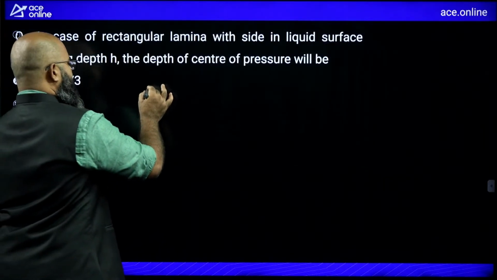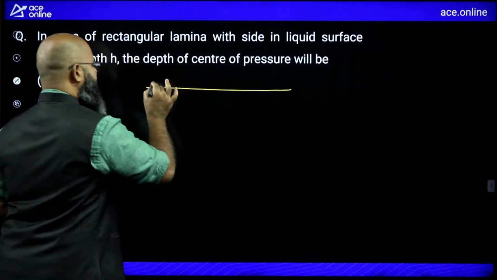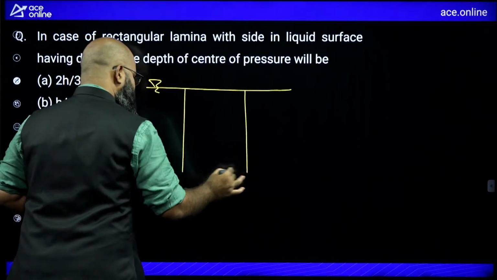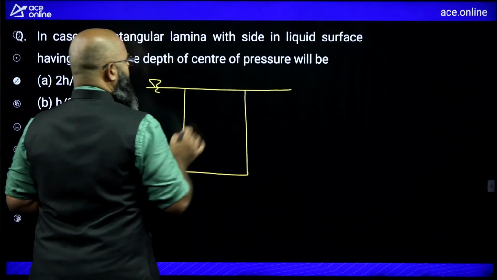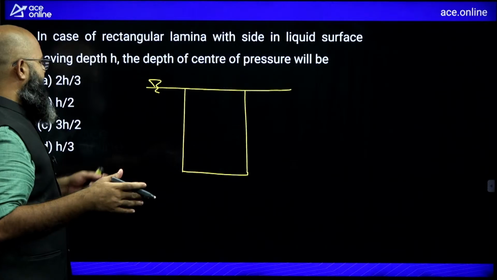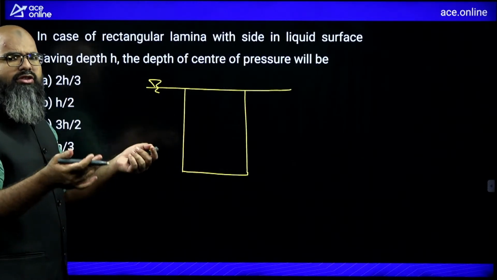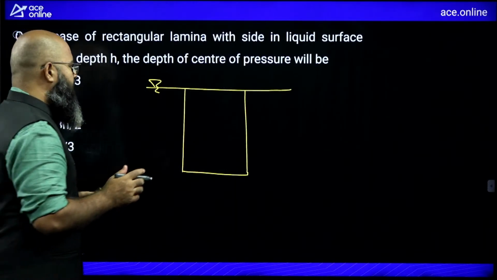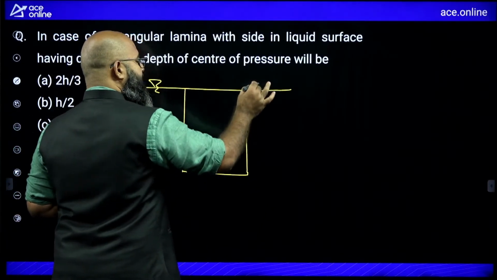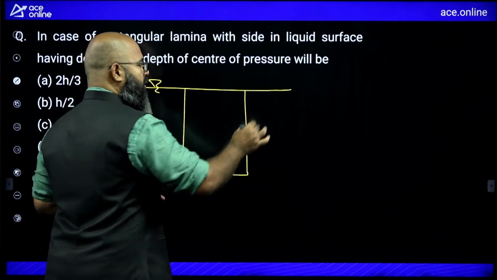Now you see, imagine that this is a fluid you are having. You are having a rectangular lamina such that one side is on the liquid surface. It is vertically kept over here. He has not mentioned any inclination, so I'm going to assume it is vertically kept over here, and one side is touching the liquid surface. In this case, the depth of center of pressure will be lying at what position?